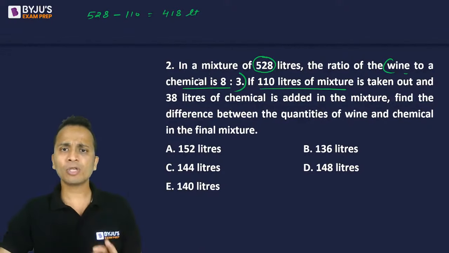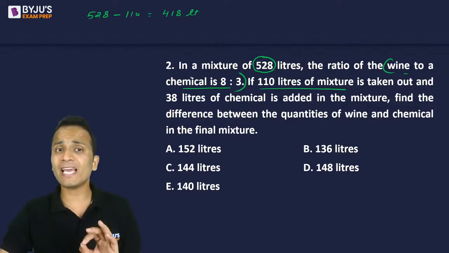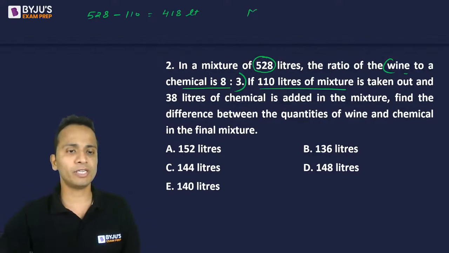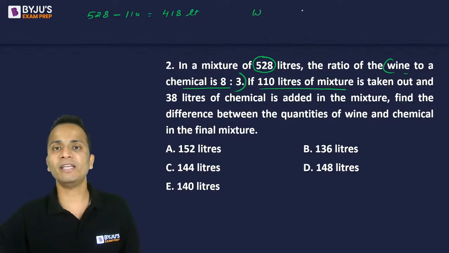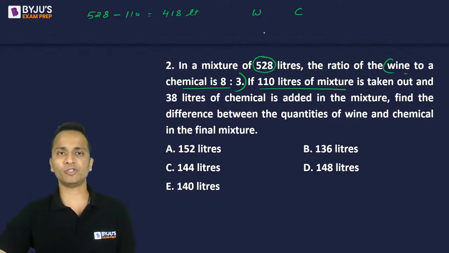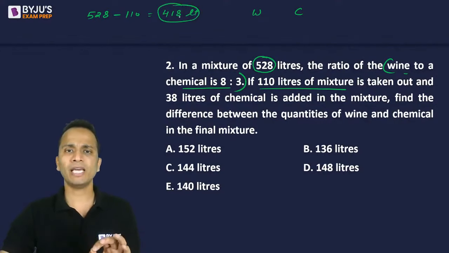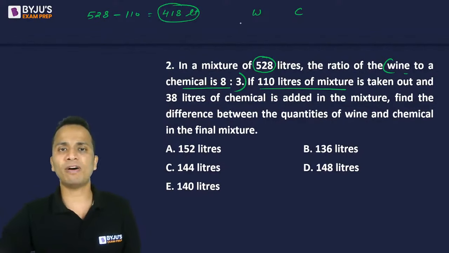Okay, so now I have 418 liters of mixture in which we have wine. I'm sorry, I'm writing milk. Generally questions have milk and water, so I'm used to it. So we have wine and chemical in the ratio 8:3. So now can you all divide 418 in the ratio 8:3. So if we divide 418 in the ratio 8:3, how much will the wine be? 8/11 into 418. So it will be 38 multiplied by 8.